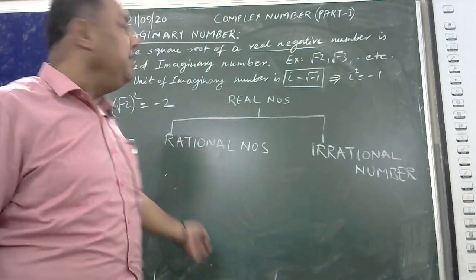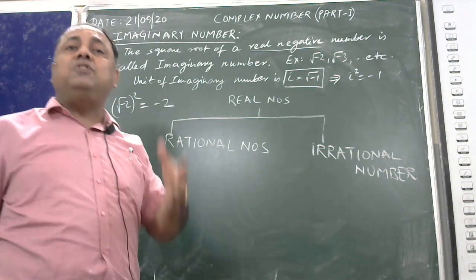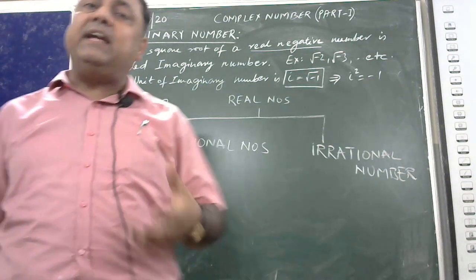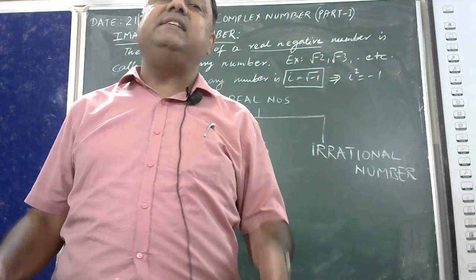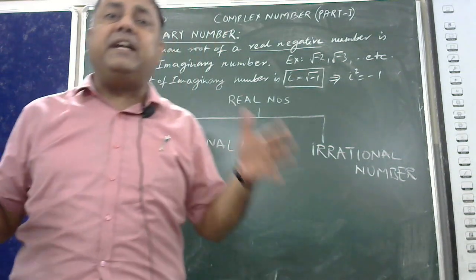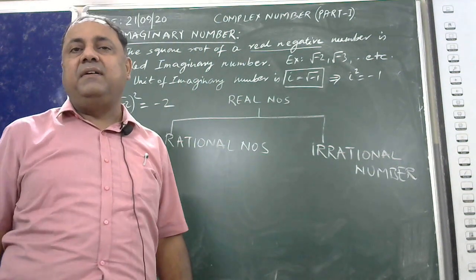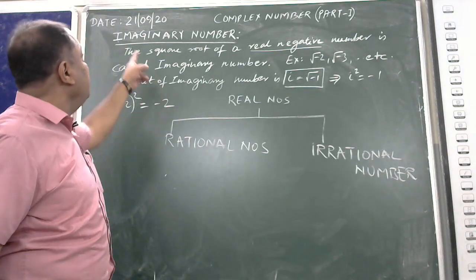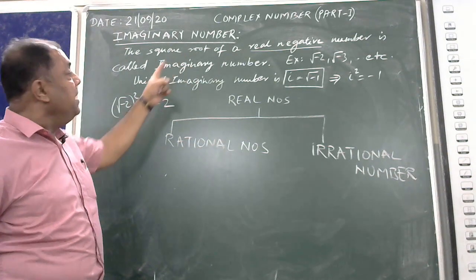But here we are getting a number on squaring which we get a negative quantity. This is perfectly an imaginary quantity. We are imagining a quantity, and that quantity is called an imaginary number.